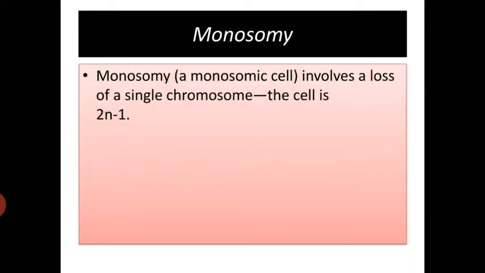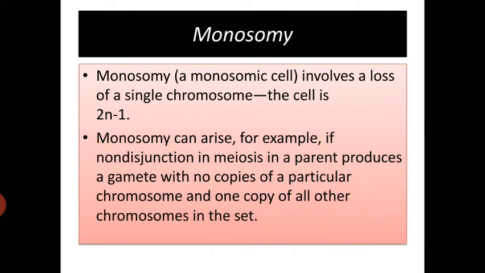Second one is monosomy. Monosomy involves a loss of a single chromosome. The cell is 2n-1, that needs to be remembered. Monosomy can arise, for example, if non-disjunction in meiosis in a parent produces a gamete with no copy of a particular chromosome and one copy of all other chromosomes in the set.